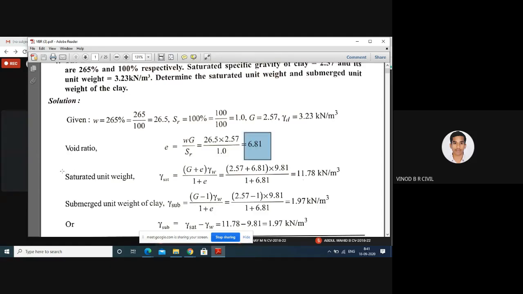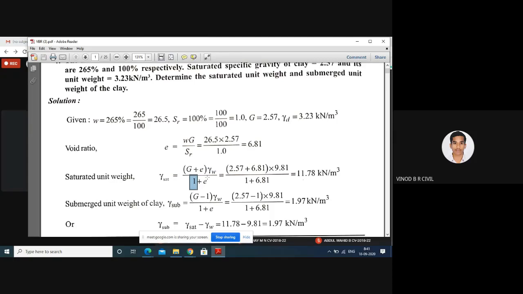Next, you have to calculate the saturated unit weight, gamma saturation. Gamma saturation is equal to G plus e, the specific gravity plus the void ratio you already calculated, into gamma w, the unit weight of water, 9.81, divided by 1 plus e.